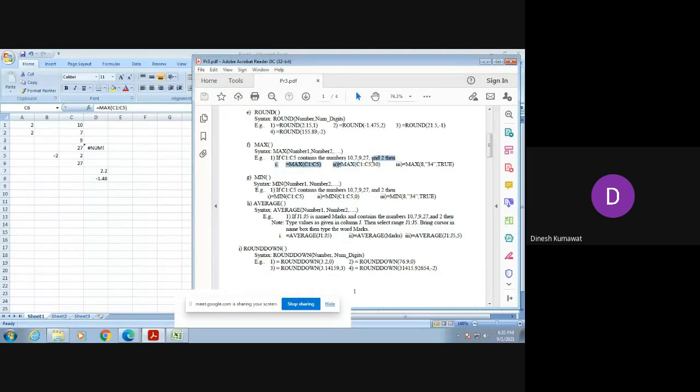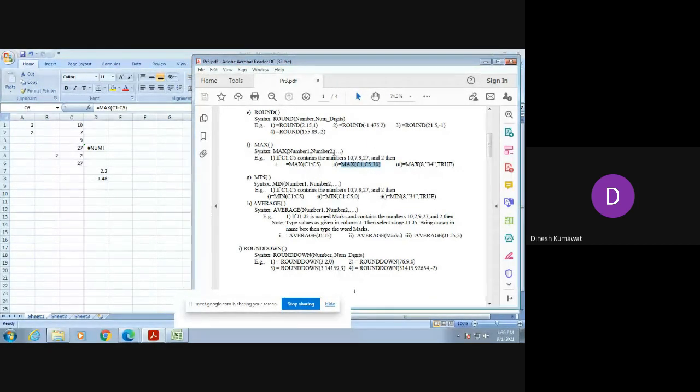Okay, can you tell me what is the output of this second query? Our first 5 numbers are 10, 7, 9, 27, 2, and we are adding one more number, which is nothing but 30.